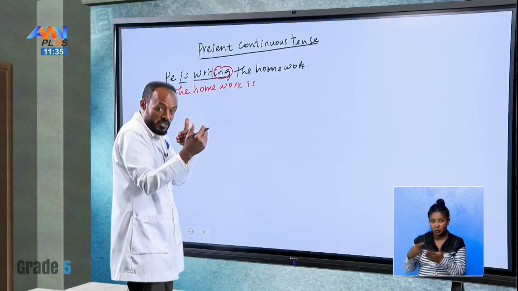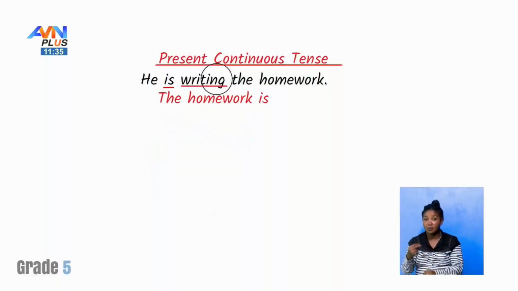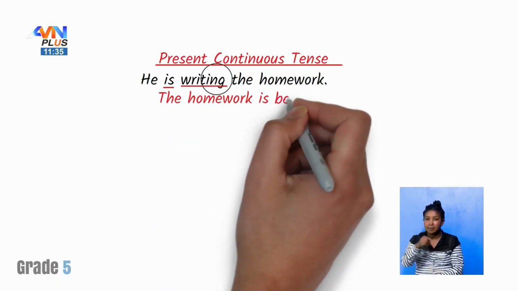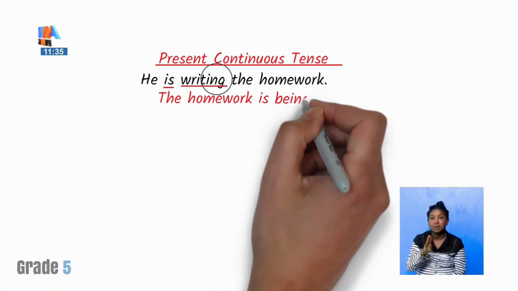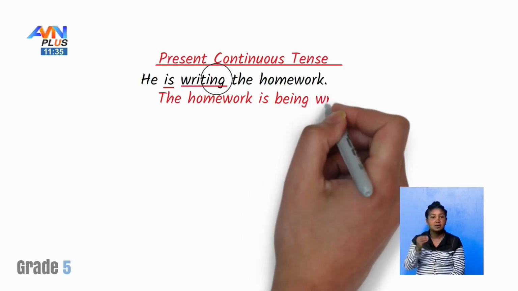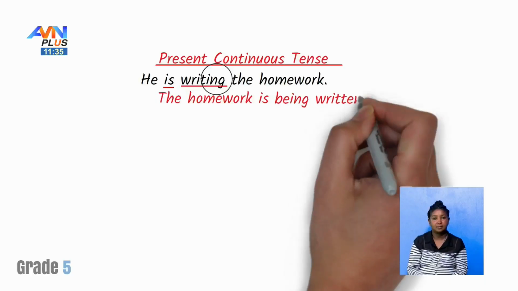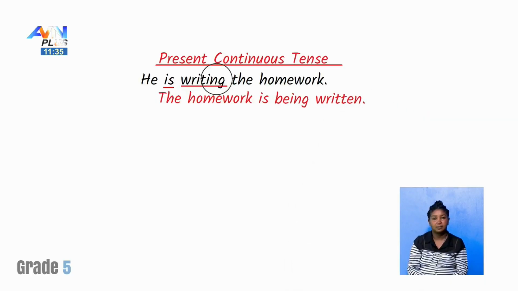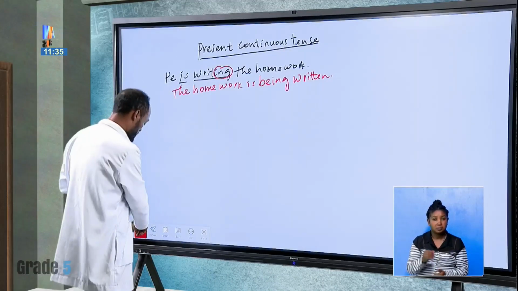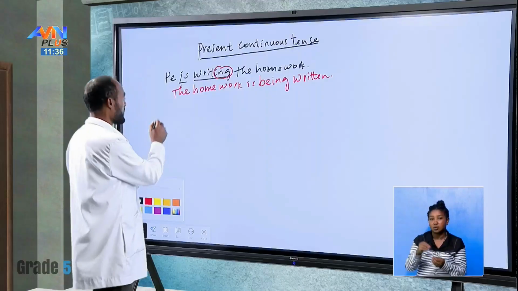So instead of this one, we have to use being, be plus verb ing. The homework is being written. Is it clear? The homework is being written.